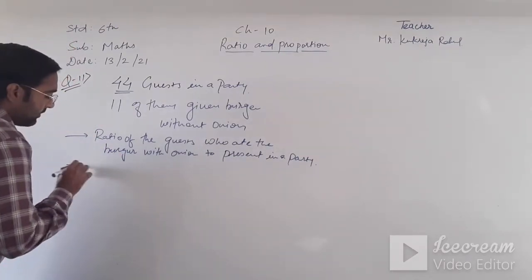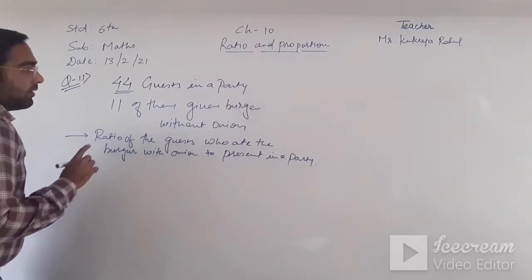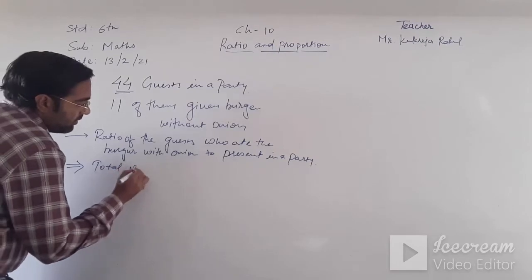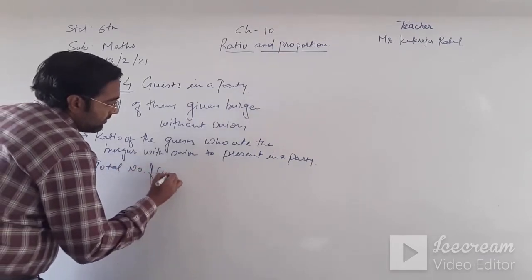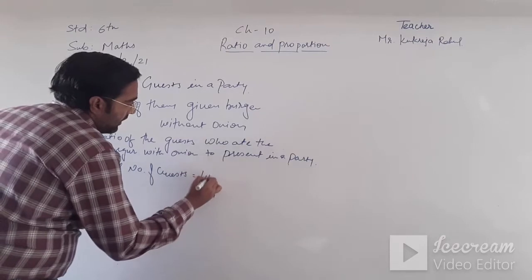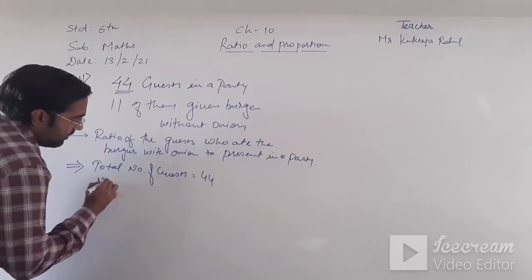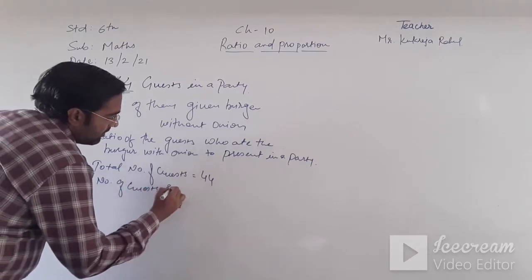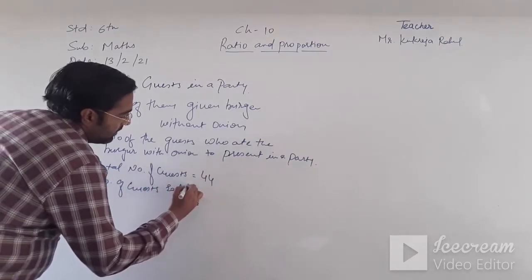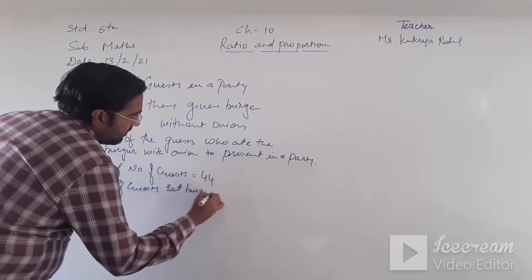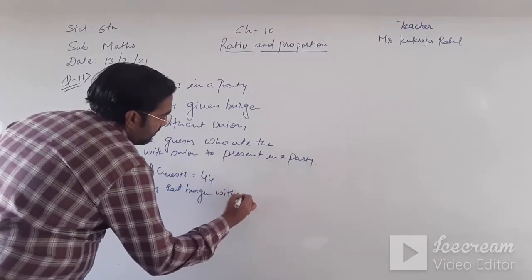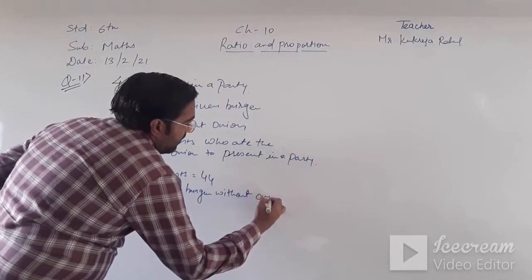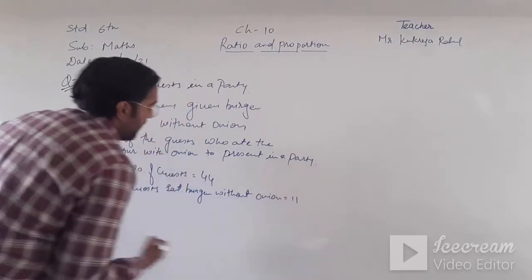So my solution is, first of all, total number of guests equal to 44. Number of guests who ate burger without onion equal to 11.